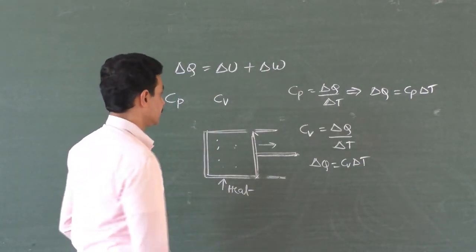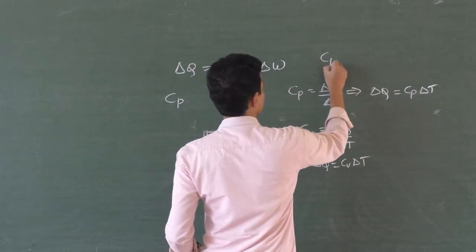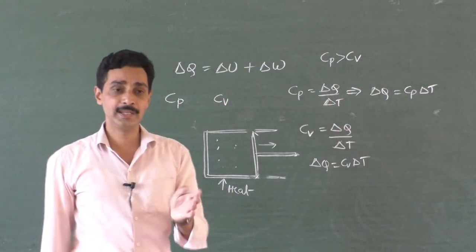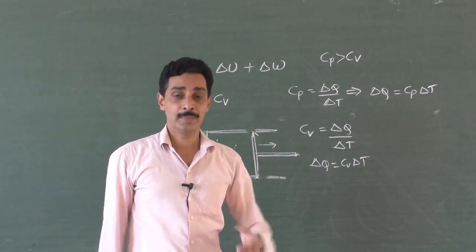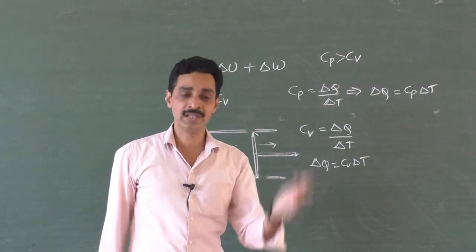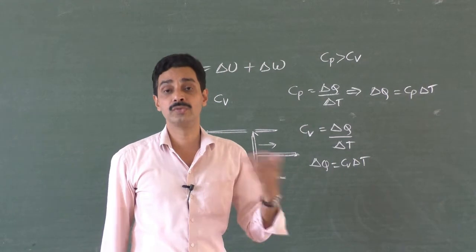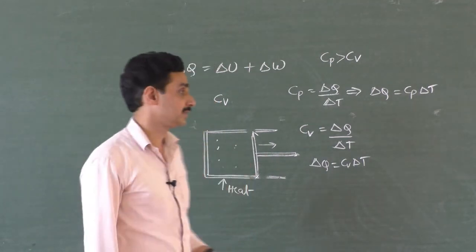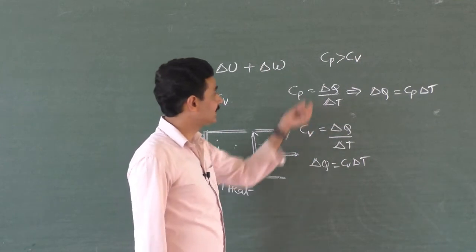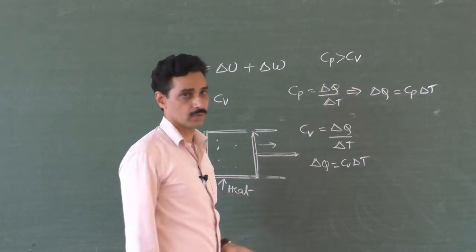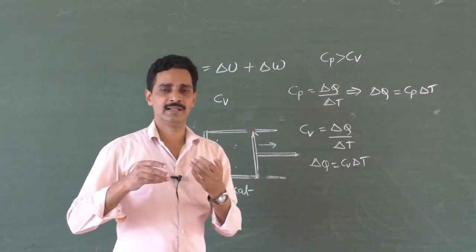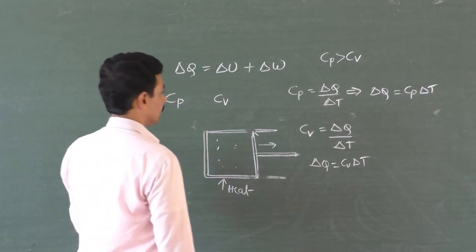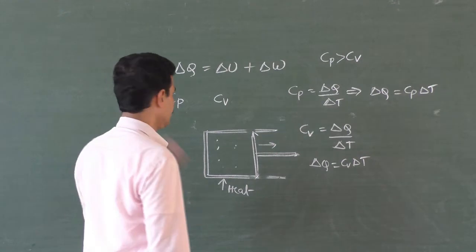So always Cp is greater than Cv, because while increasing the temperature by keeping pressure constant, some extra heat energy is also needed to do the external work. All the heat energy is not used to raise the temperature. So inside Cp there is Cv also. There is an increase in internal energy as well as external work done. So Cp is always greater than Cv.